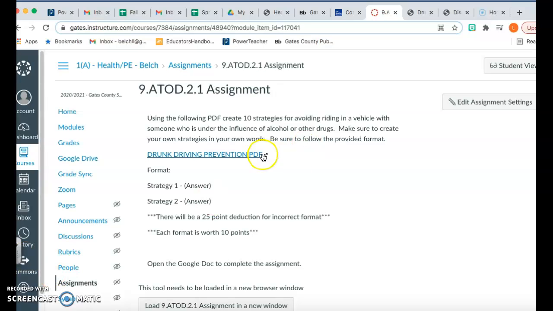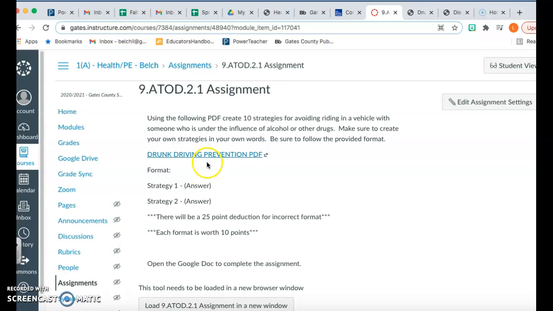So the format would be, of course, strategy 1, then your answer, strategy 2, then your answer, strategy 3, and then so on. Of course, if you don't follow the correct format, there will be a 25-point deduction, and then you will get full credit as long as you are following the correct format. Each strategy will be worth 10 points.